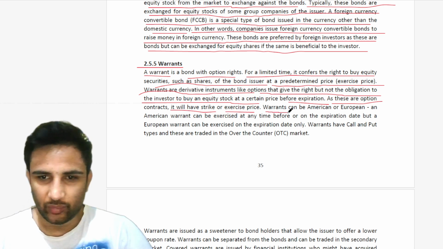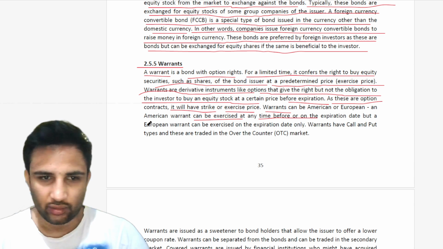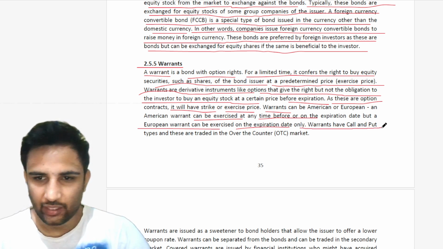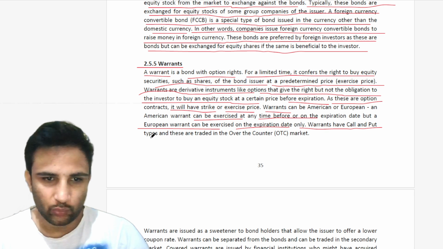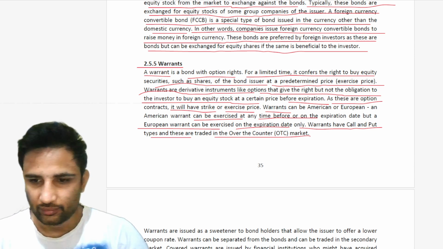Warrants can be American or European. An American warrant can be exercised at any time before or on the expiration date, but a European warrant can be exercised on the expiration date only. Warrants have call and put types, and these are traded in the over the counter or OTC market.